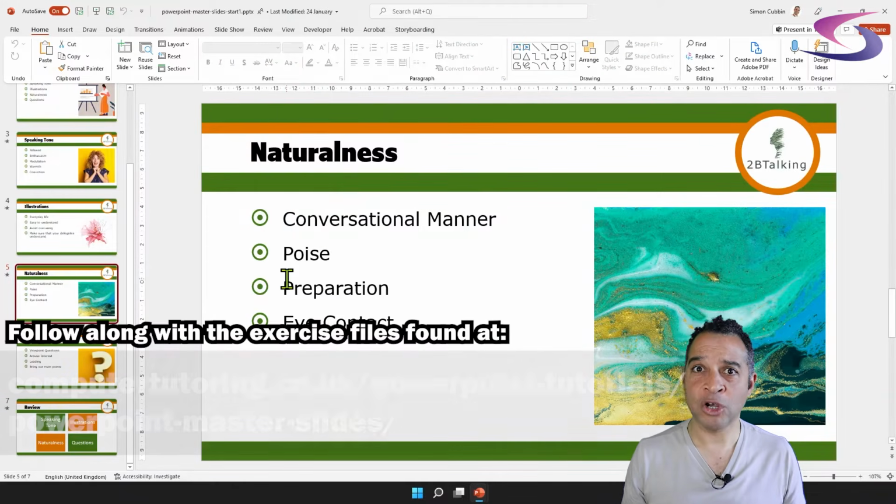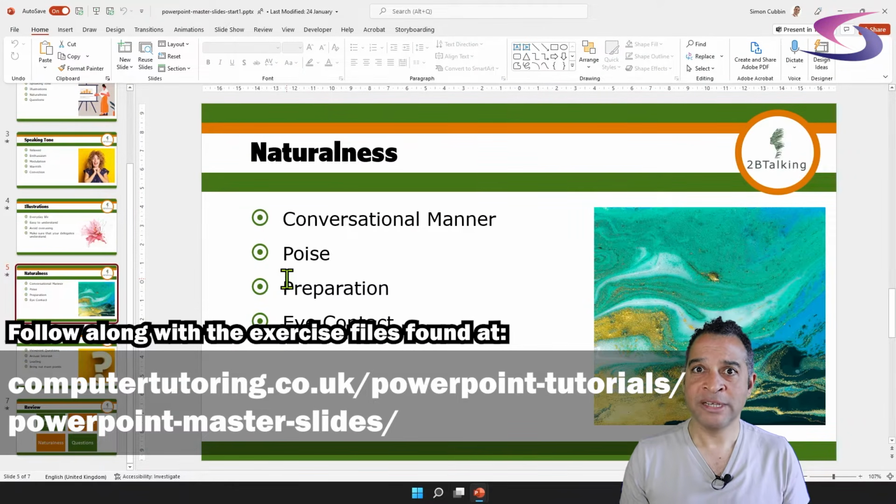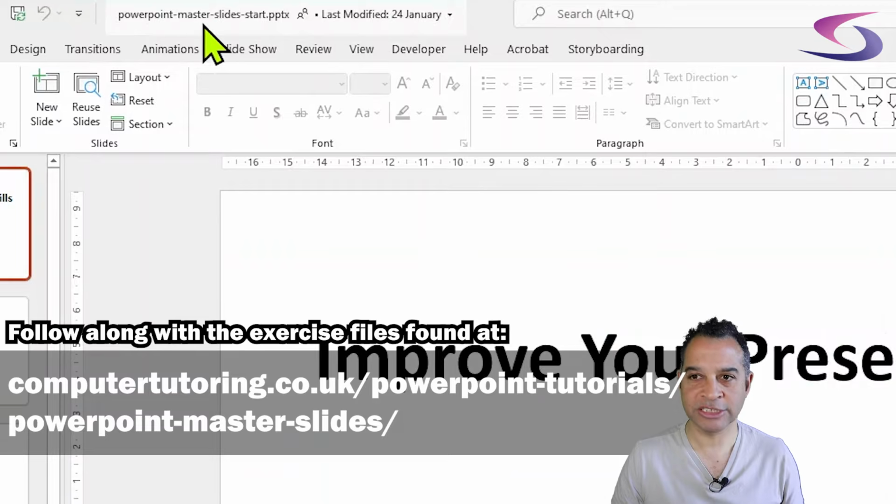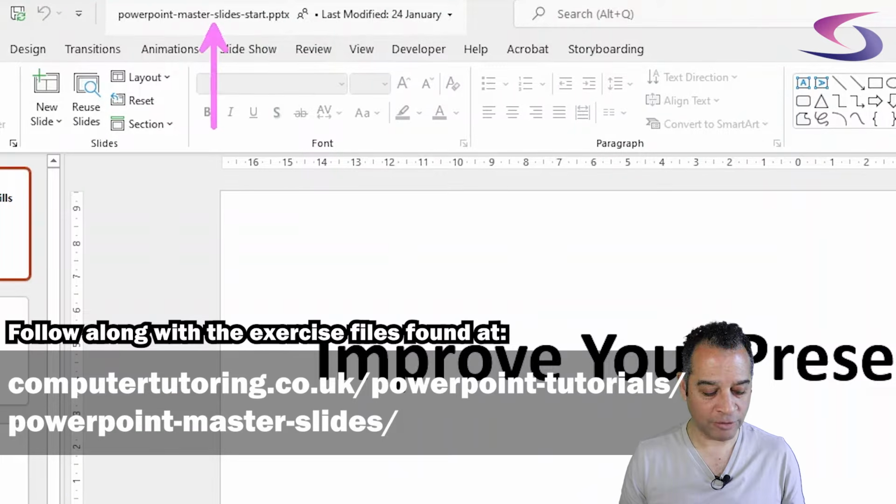Now, if you want to follow along with this tutorial, then what you'll need to do is download and unzip the exercise files that come with this. And they will contain this file here, which is PowerPoint Masters Slide Start. So it will contain this file here so you can follow along.